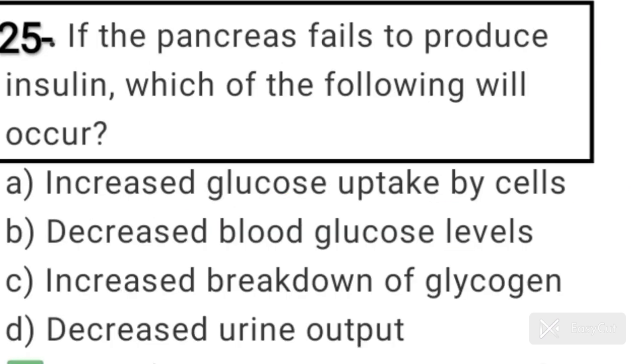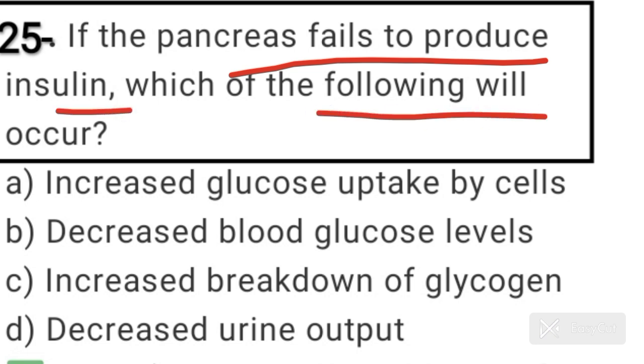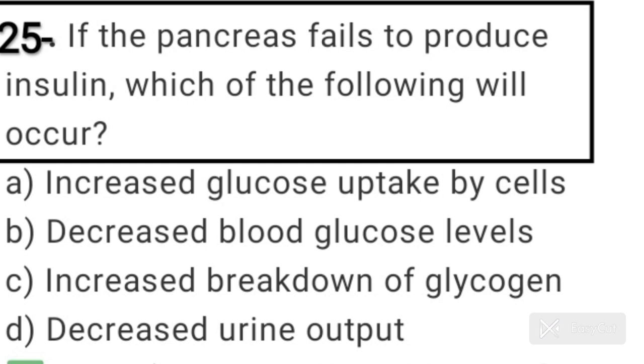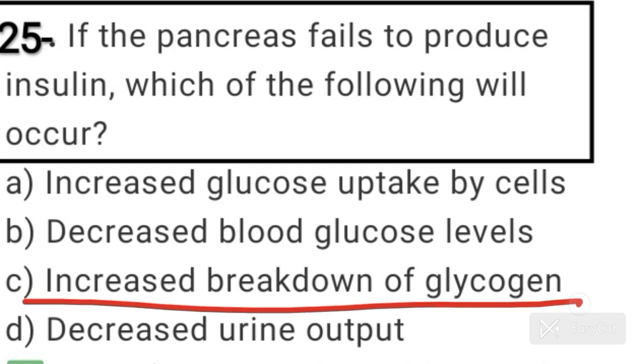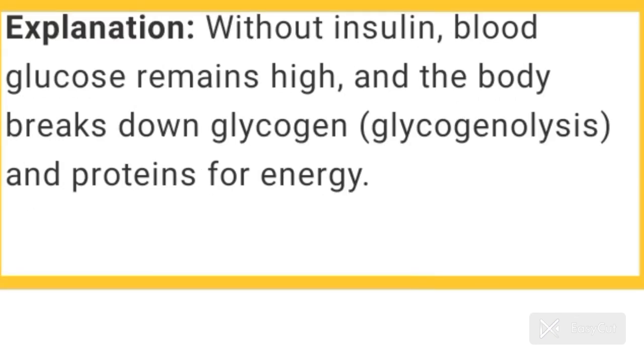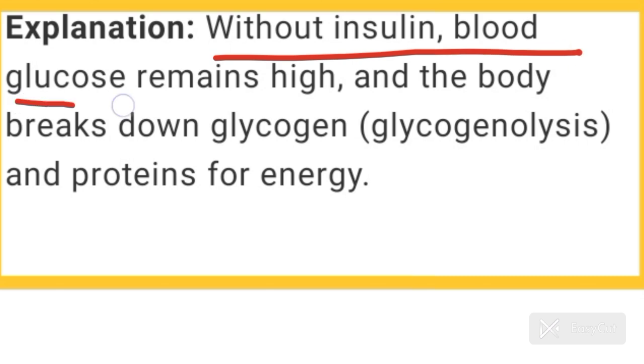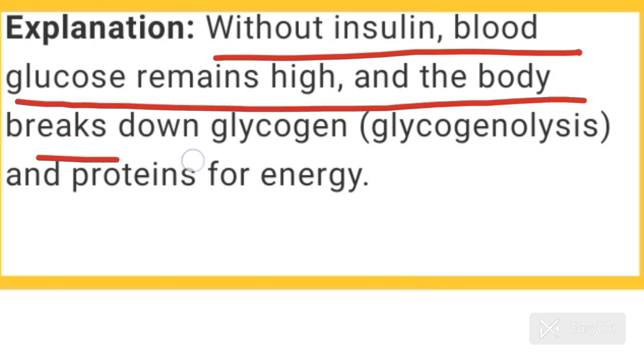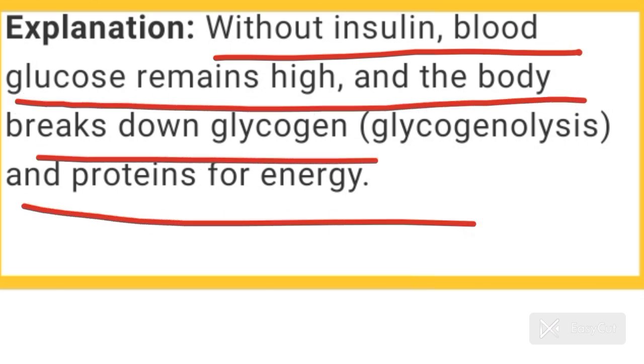Question number 25. If the pancreas fails to produce insulin, which of the following will occur? Answer is option C. If the pancreas fails to produce insulin, there is increased breakdown of glycogen. Without insulin, blood glucose remains high and the body breaks down glycogen and proteins for energy.